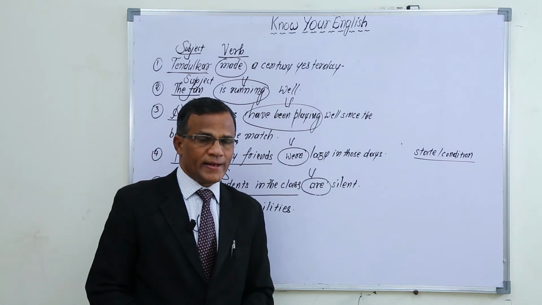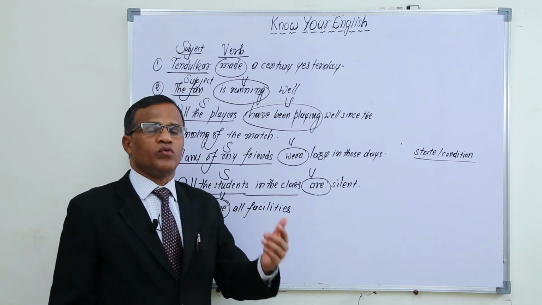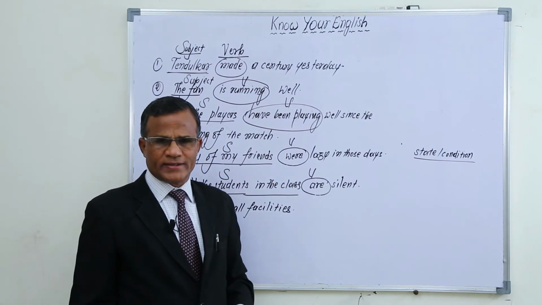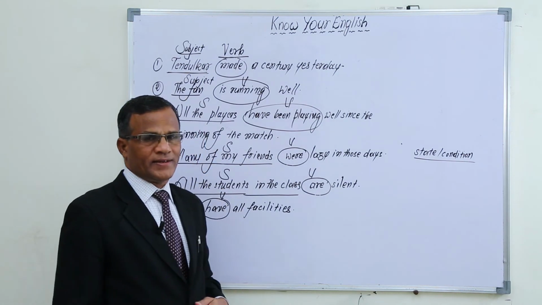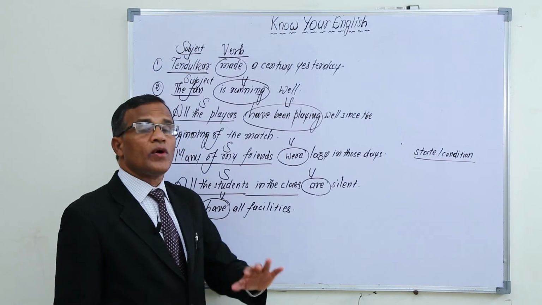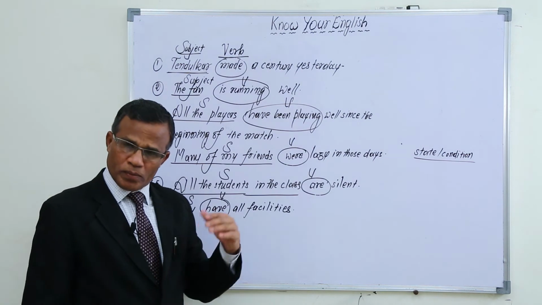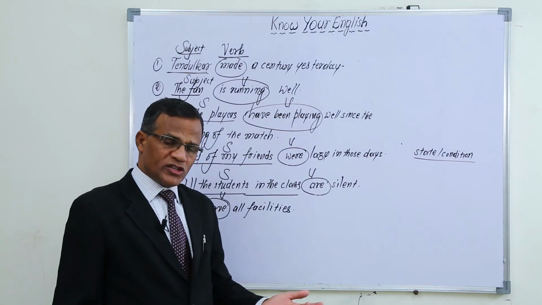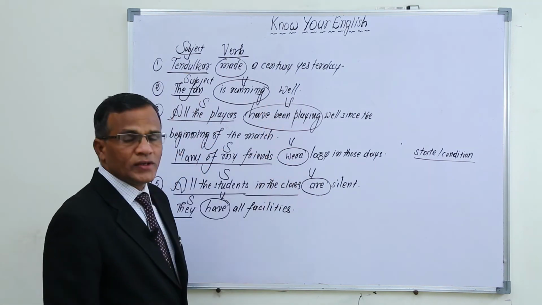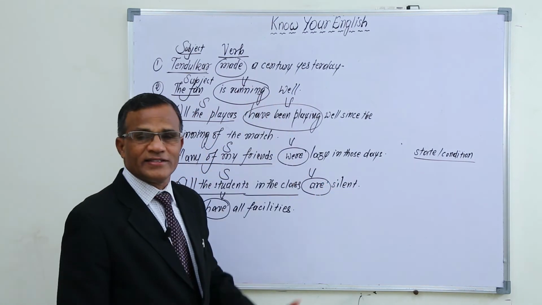If we define this, a verb is a word or a group of words which denotes or indicates or expresses the action or state of the subject. So the action or state indicating words we have to use at the second place.